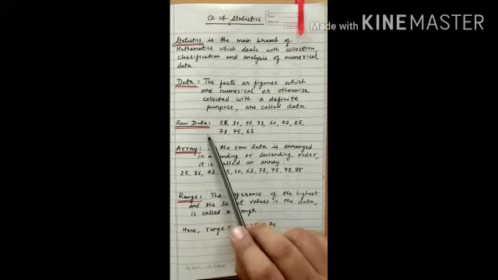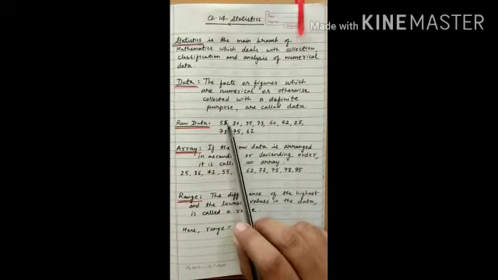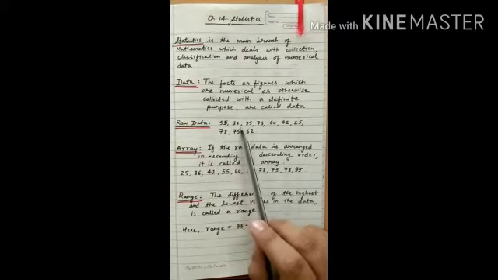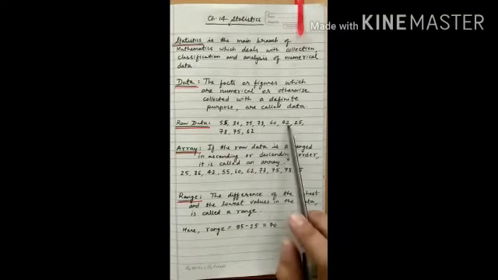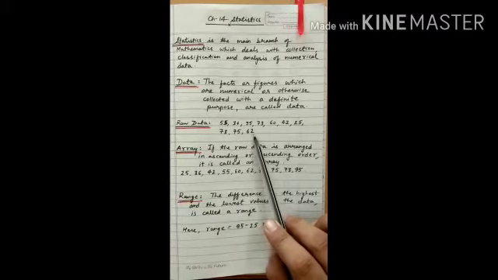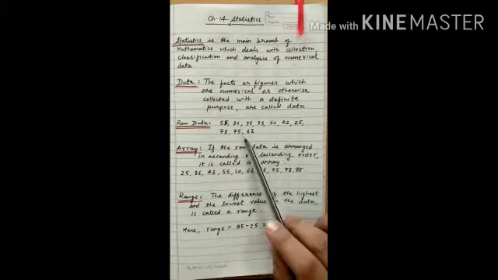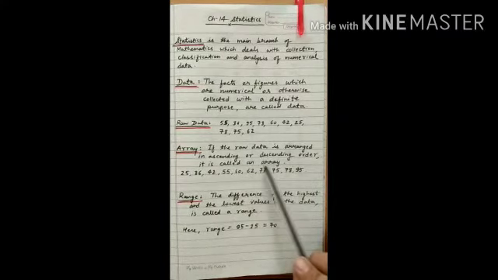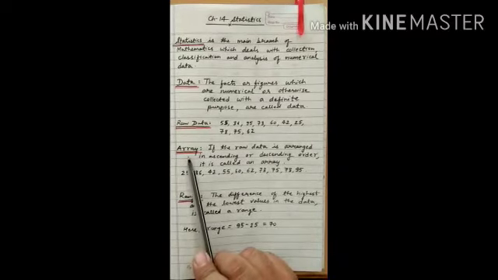Next comes, what is raw data? Raw means kacha. Raw data means whatever values are given, the values are in jumbled form. Here you can see I have written some values: 55, 36, 95, 73, 60, 42, 25, 78, 75, 62. All these values are not in ascending order and not in descending order. When we arrange the values in ascending or descending order, it is called an array, A-R-R-A-Y, array.